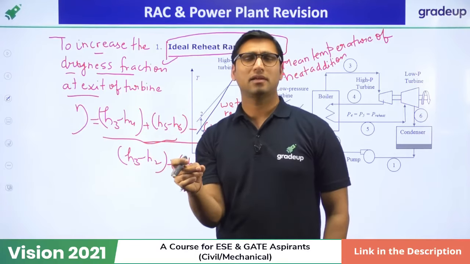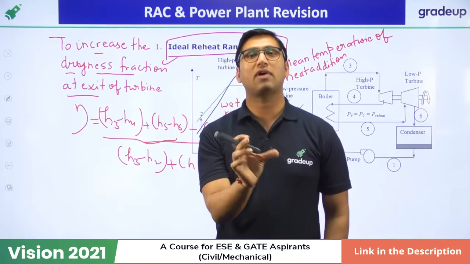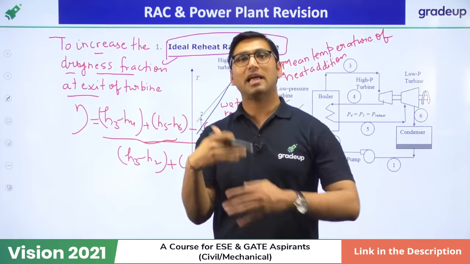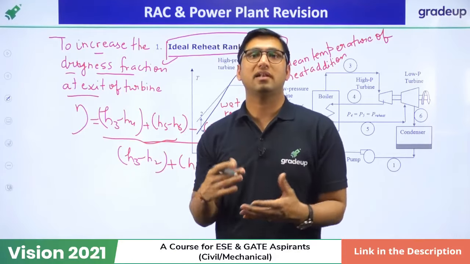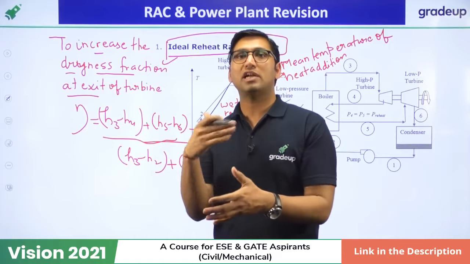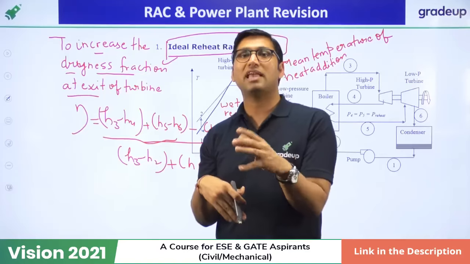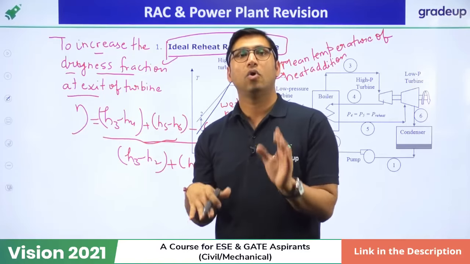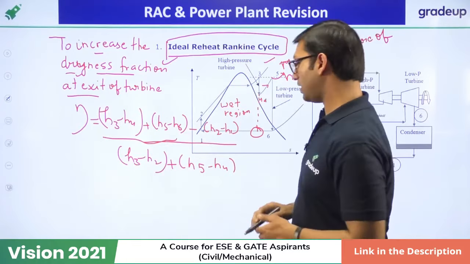We can say that with a single reheater, efficiency can be increased by 4 to 5%. Only a 4 to 5% increase in efficiency takes place. But in an actual power plant, we don't use a single reheater, we use more than 2 reheaters. So if we increase to more than 2 reheaters, then what will happen? The efficiency will decrease. So that is why we cannot say that with reheating, efficiency increases. It does not increase, it only changes: increase of dryness fraction and increase of mean temperature of heat addition.